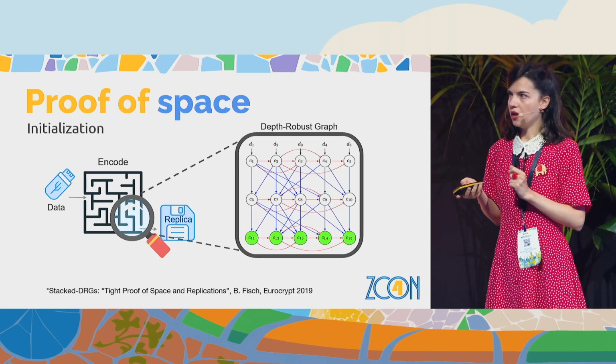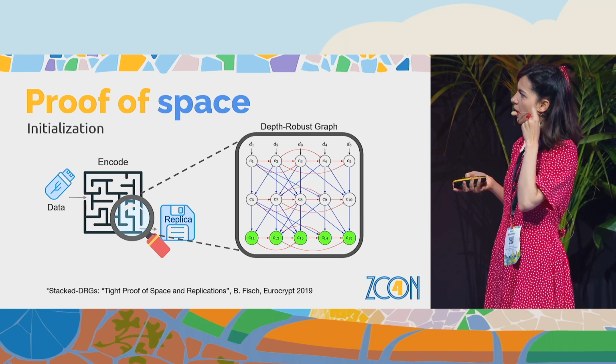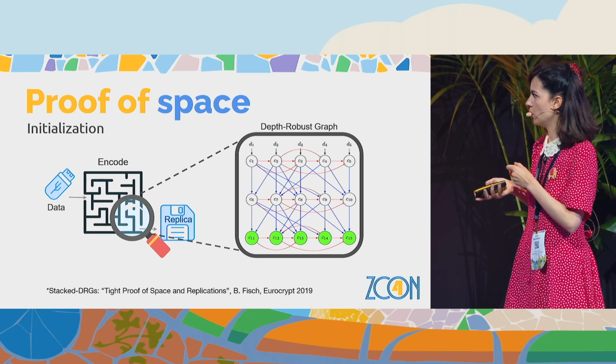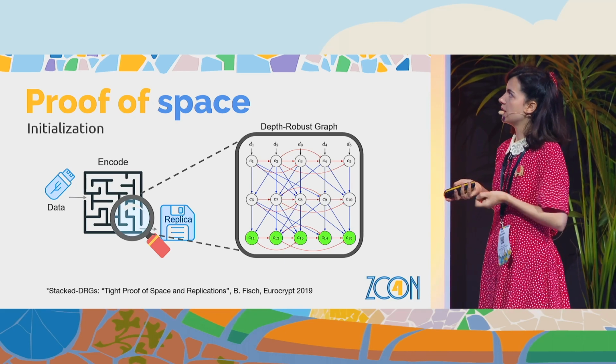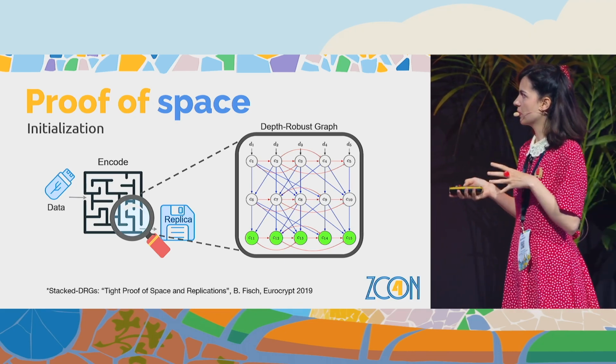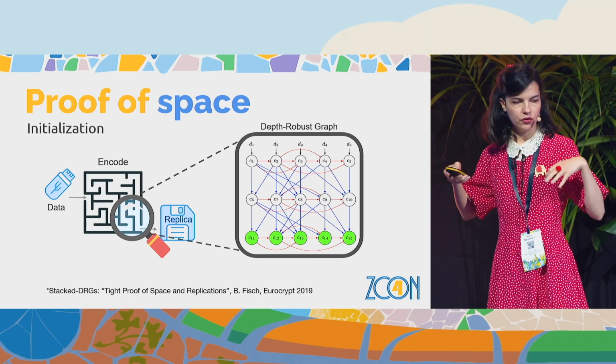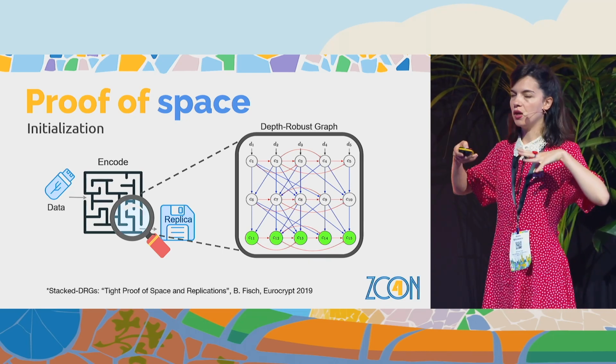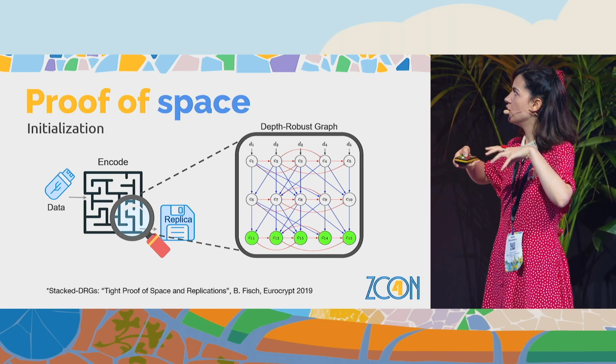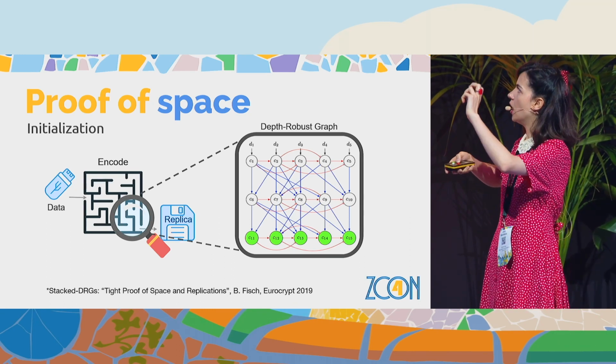So how is it realized? We have the tight proof of space and replication paper from 2019 that uses depth robust graphs. These are some special graphs that take the data on top and hash it into a layered graph where each node of the graph has a lot of parents.